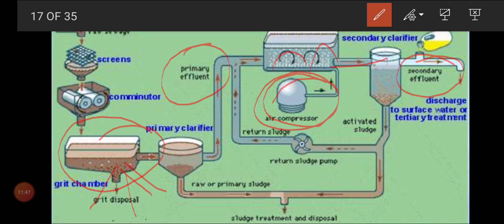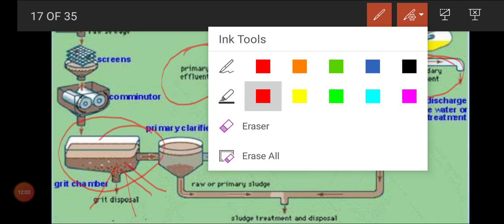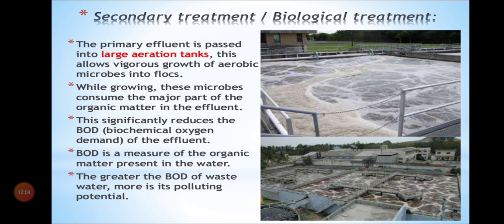And here what is the role of microbes? Role of microbes in the secondary treatment, where all your aerobic microbes and anaerobic microbes can be used to digest the liquid waste. That we will see in the forthcoming slide. This picture is clear, children. Next we'll move on to the secondary treatment.